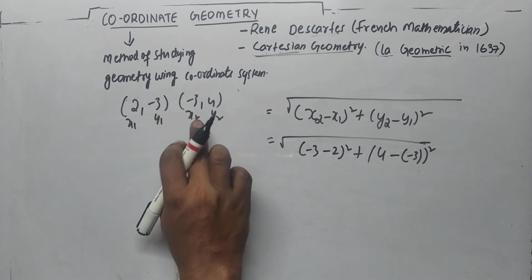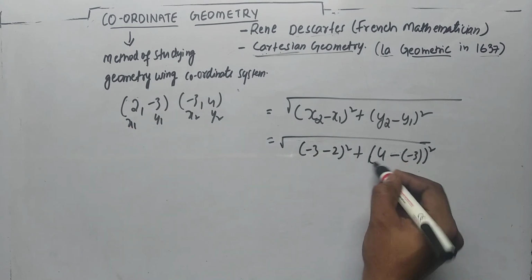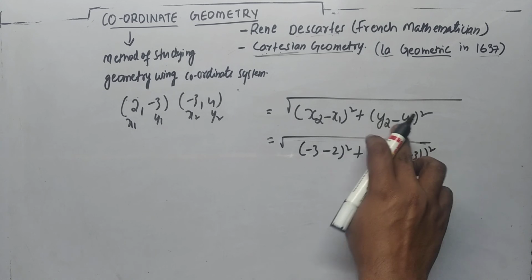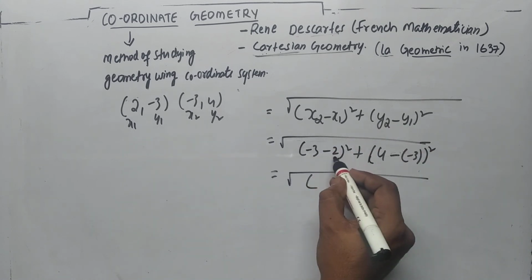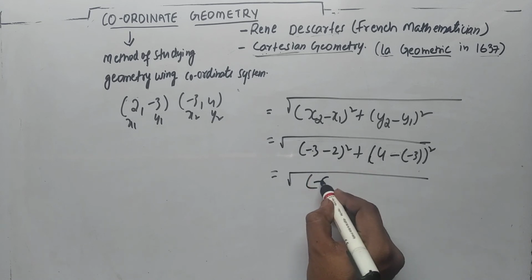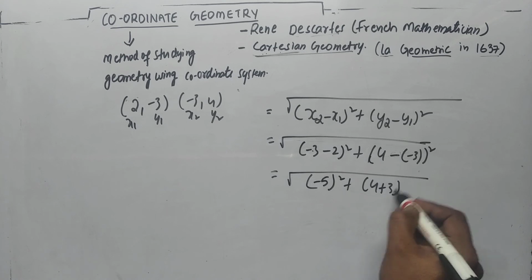When the signs are the same, we add. So we get minus 5 whole square, and 4 minus of minus 3 becomes 4 plus 3, whole square.